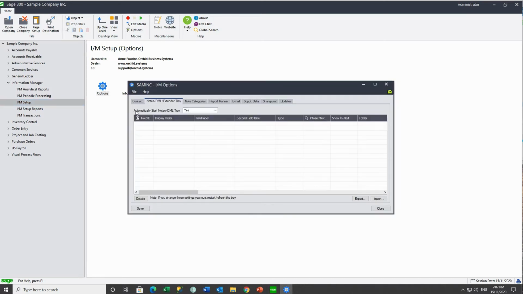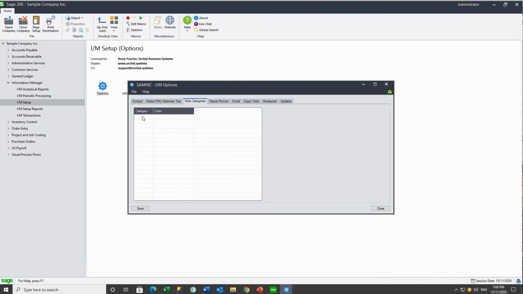In the options, we need to make sure that the notes tray icon starts automatically or configure user by user. In our case, we're going to start the tray icon automatically for all users as they log in Sage 300. And this means that this tray icon will start automatically when a person first logs into Sage 300. And we typically drag and drop that into your tray here so you can see that it's active.